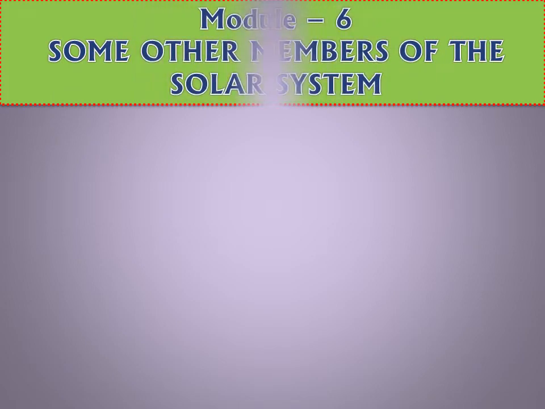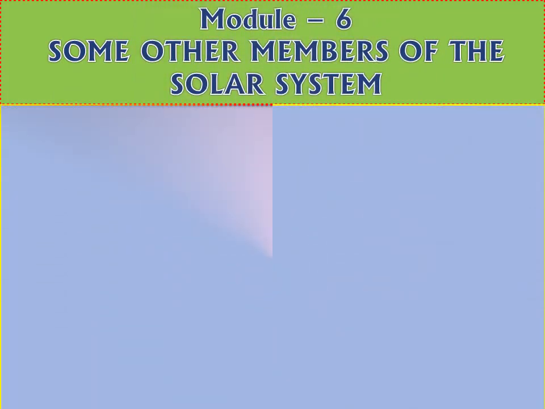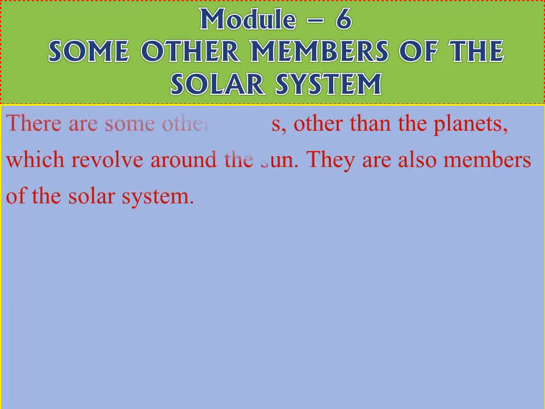From our last module onwards, we are learning about the solar system. We already discussed about the sun and the planets. You have seen the features of planets also. Other than the planets, there are some other bodies which revolve around the sun. They are also considered as the members of the solar system. They are asteroids, comets, meteors and meteorites. So let's begin with asteroids.